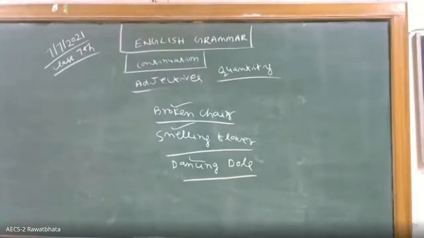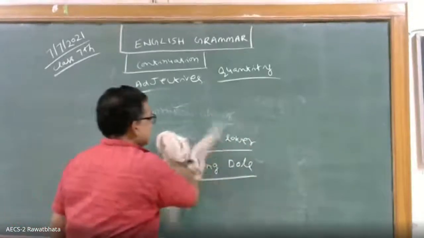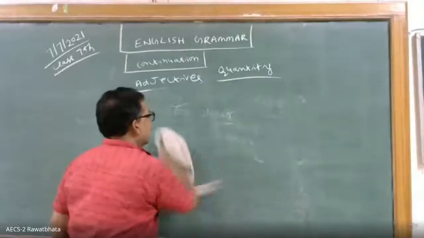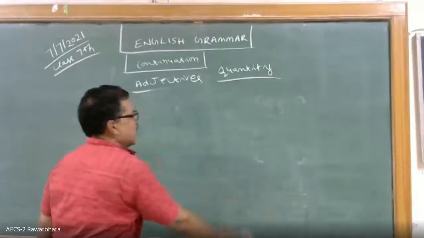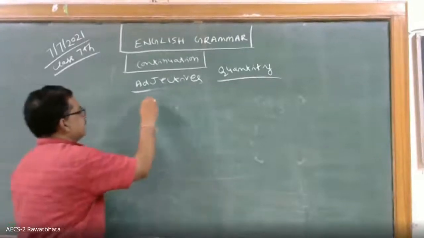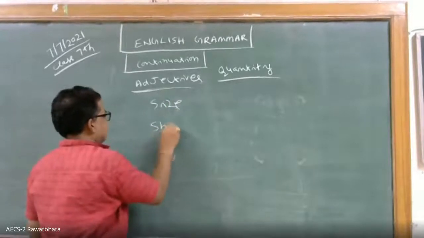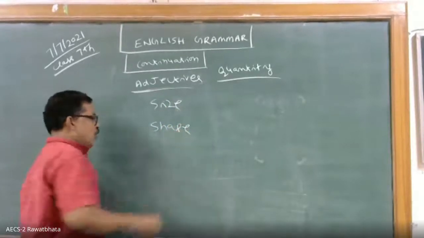Then you see, in case of size, for example, this chair is angular. So if you tell about size and shape, they are also adjectives.